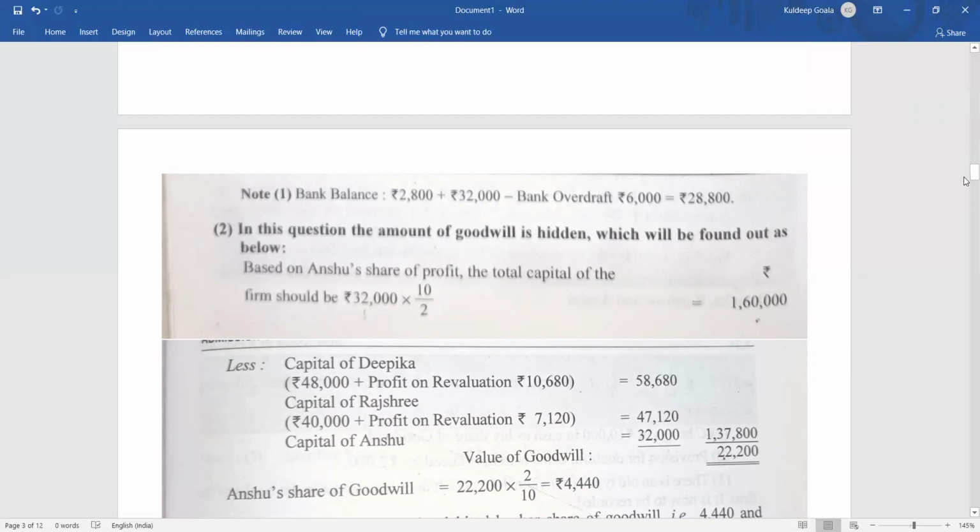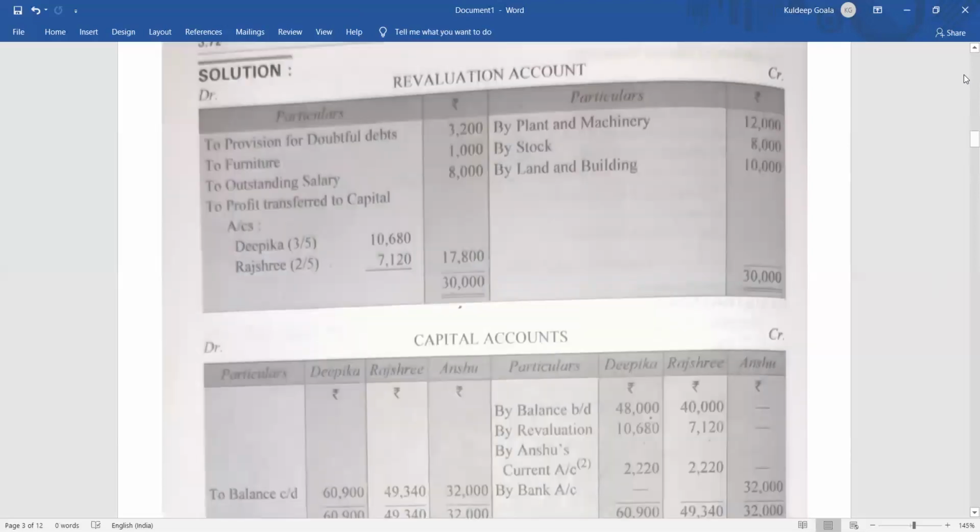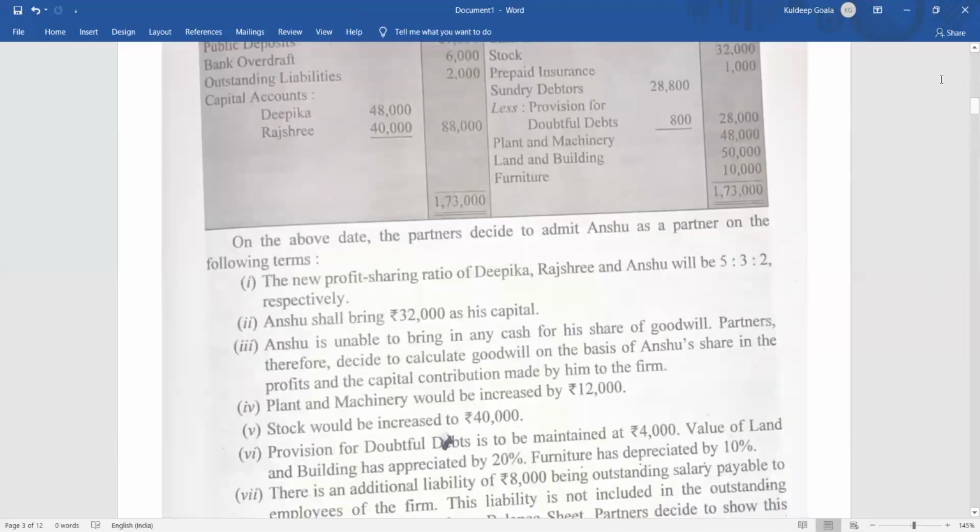Deduct the other things. What is the capital of the other partners? Actually, it is not only the capital, it should be the adjusted capital. What was the adjusted capital of Deepika? We can see the already existing capital was how much? You can just see in the balance sheet once again. The existing capital is 48,000. Please try to understand. It is very important and very complicated also here.